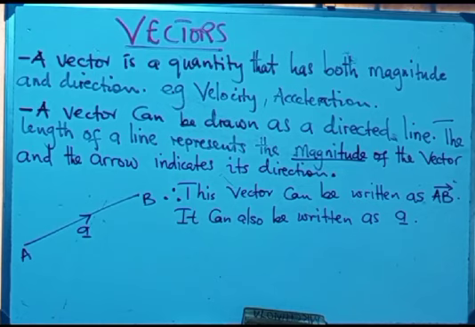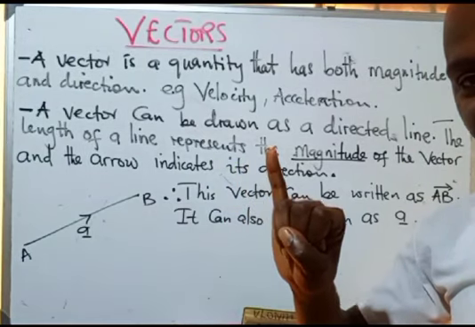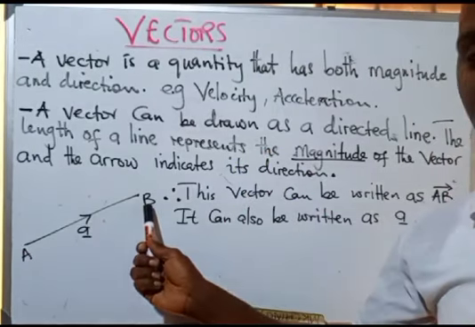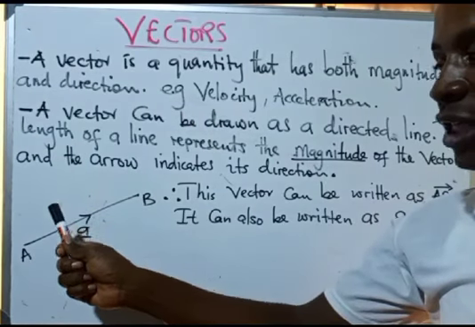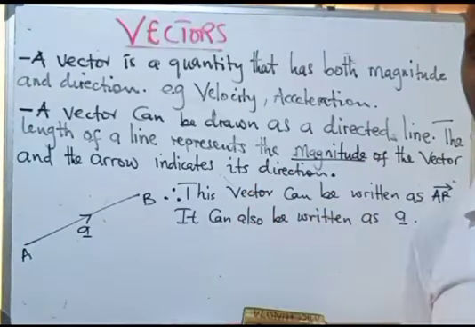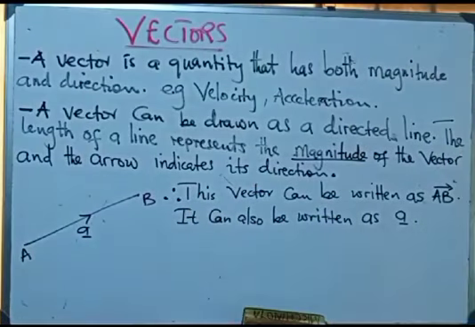So what have we discovered so far under vectors? We are told that a vector has a direction, where it is coming from, where it is going. Then you have to write the arrow on top to show the direction.